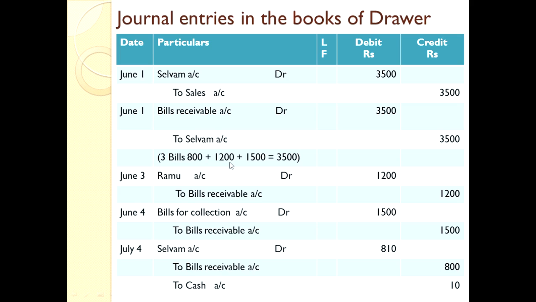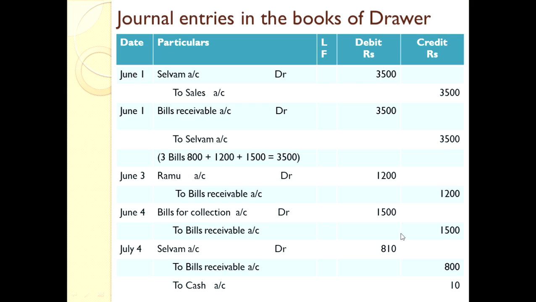And the third bill was sent for collection purpose to the bank. So while sending for collection, we maintain a separate account for bills for collection. So bills for collection account debtor to bills receivable account. The amount is 1,500. That is the third bill. We posted the amount here, 1,500.